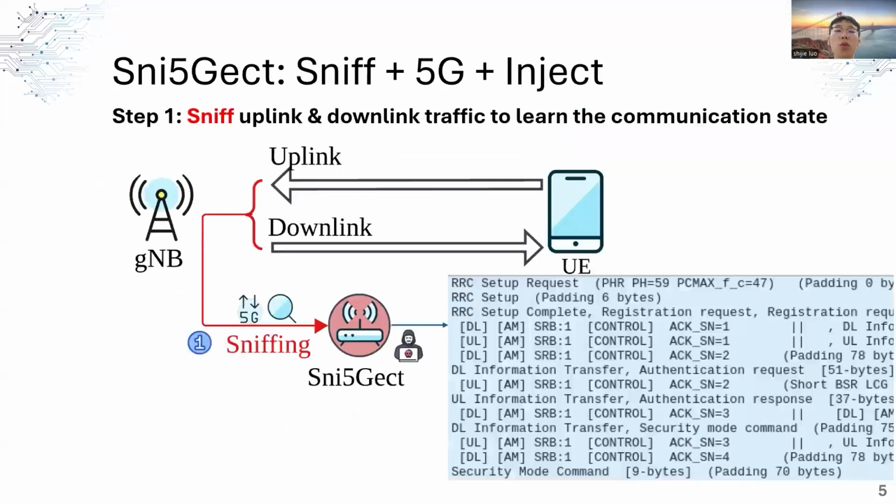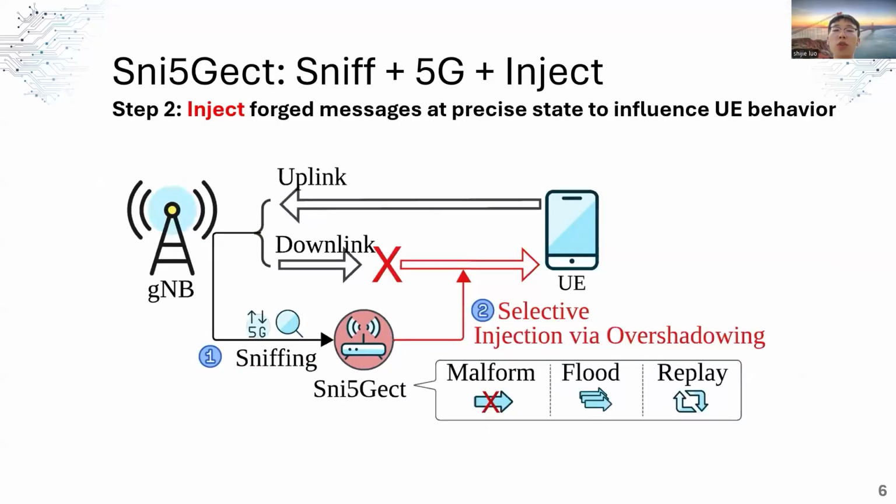Based on the attacker model, we present our framework, SNIFF-5G, which is short for sniff plus 5G plus inject. First, it can passively sniff both downlink and uplink messages, allowing us to track the UE's communication state in real time. On the right side, you can see an example Wireshark capture containing the downlink and uplink messages. Once a UE reaches a specific communication state, for example, right after the UE receives a particular message, it can selectively inject or replay messages using the overshadow technique.